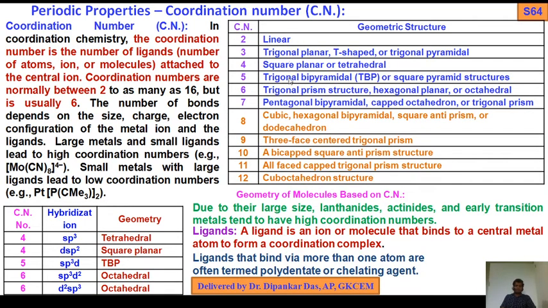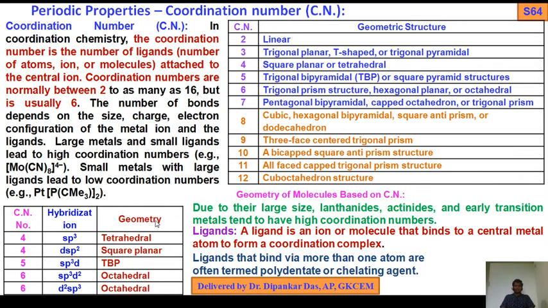So up to 7 you can remember, and for 8 to 12 you don't need to remember the geometric structure. According to the syllabus you need to remember up to 6. If you remember 7, then it will be no problem. So up to 7, the corresponding coordination number of the central metal ion and the corresponding geometry.